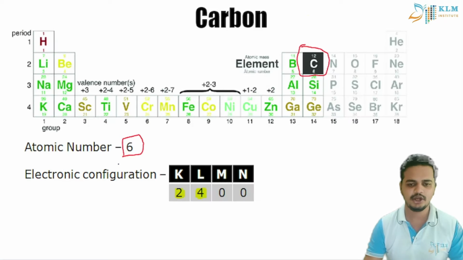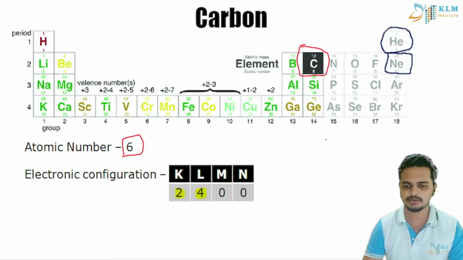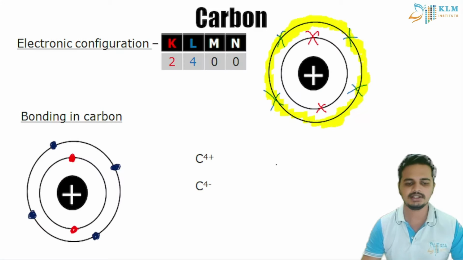So in periodic table, if we see here, the previous noble gas is helium and the next noble gas is neon. So what does carbon have to do if it has to get to the octet structure? It has to either lose 4 electrons or gain 4 electrons.